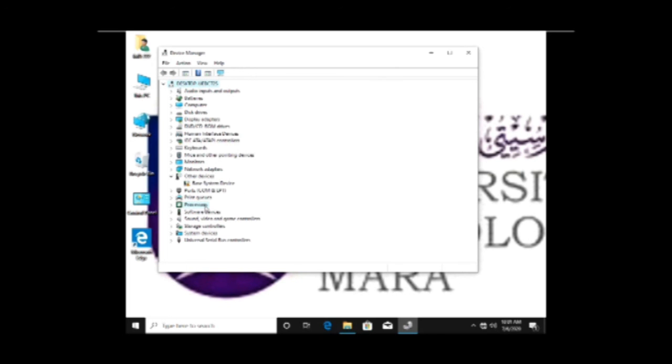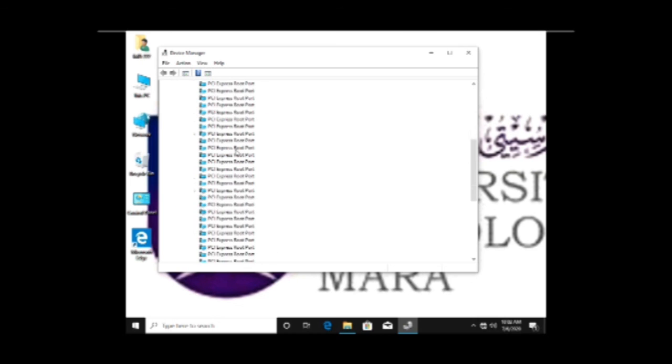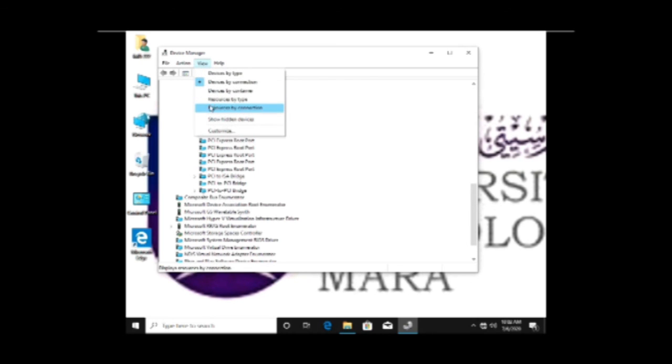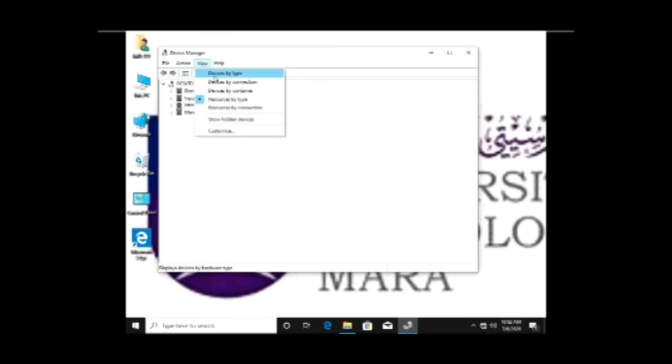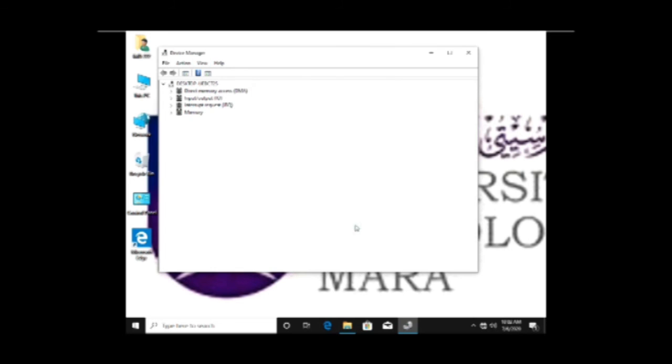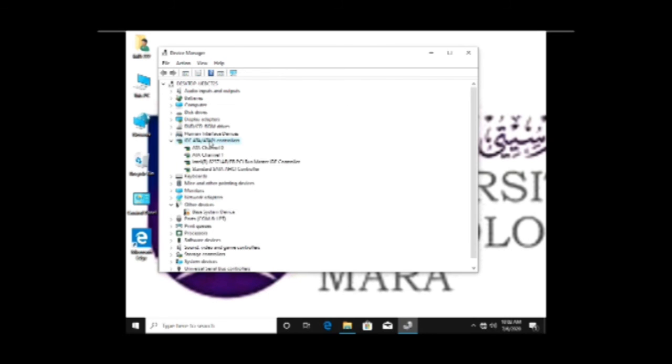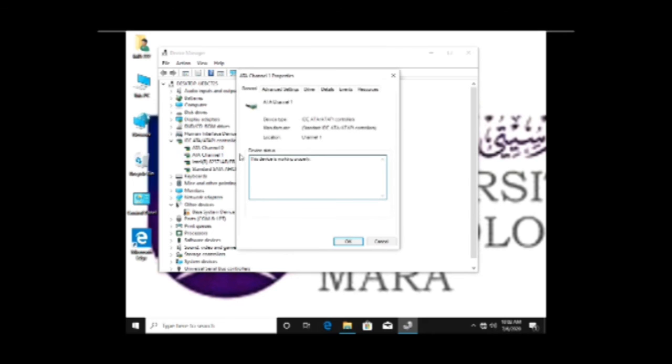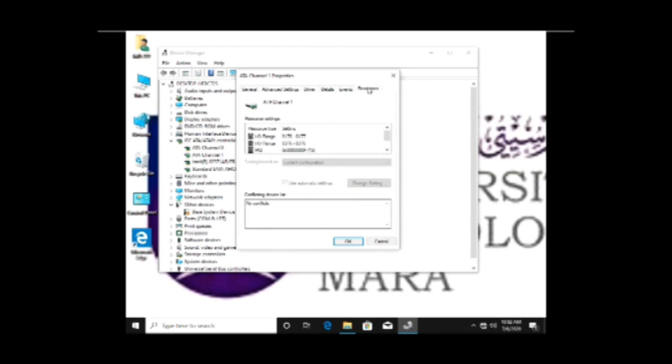We need to ensure that this device manager is okay and does not have any problem. I want to show you to click on view and customize view. I close the status bar and taskbar navigator and OK. After that, we click on the device, this graphic card, ATA channel 1, to check whether the graphic card is available or not.